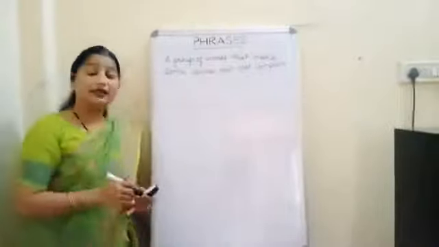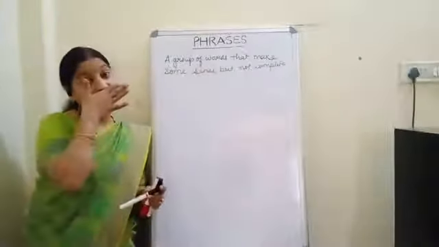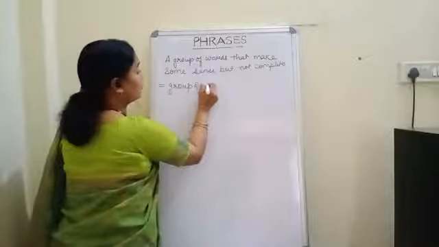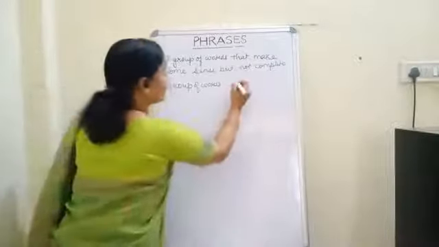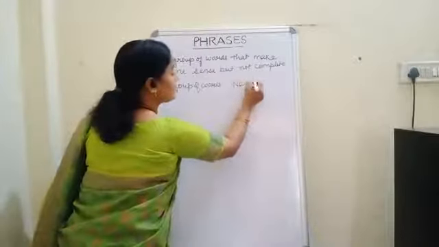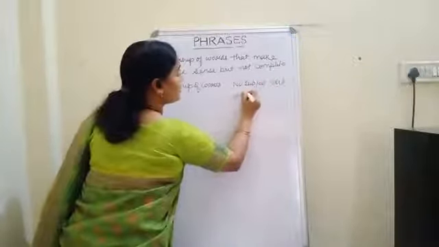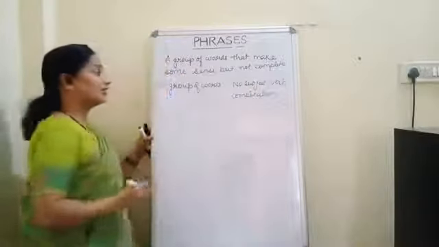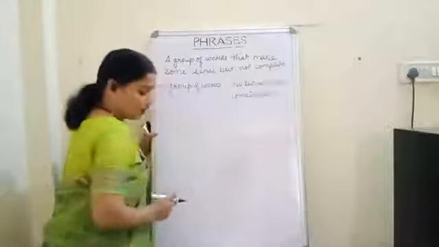For this we have something like this: if I am saying that a phrase is a group of words, okay, so what I have said is, it is a group of words. Next, there is no subject verb combination. So we can say that it is a group of words which has no subject, no verb combination.